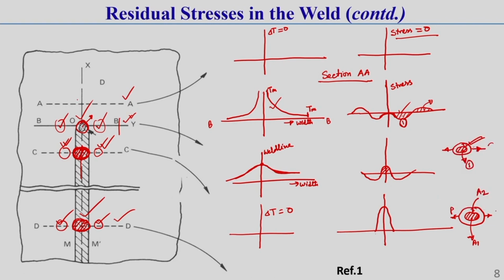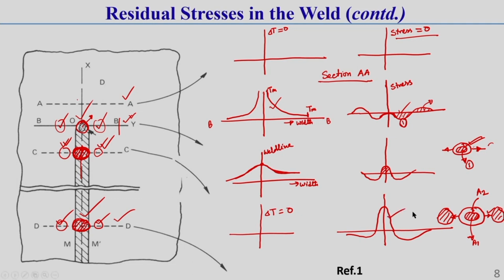So in the surrounding material, what type of force will act? Let this be the surrounding material. It will experience a compressive type of loading. Due to this compressive loading in the surrounding material, a compressive residual stress will develop. You should keep this in mind.